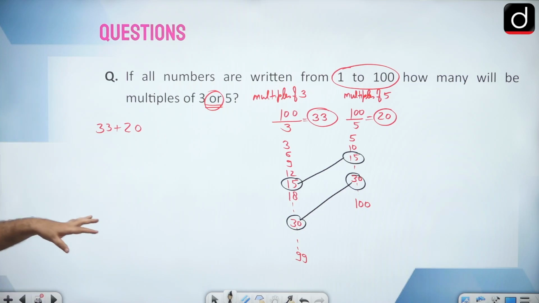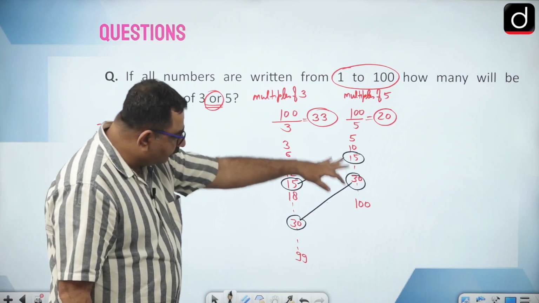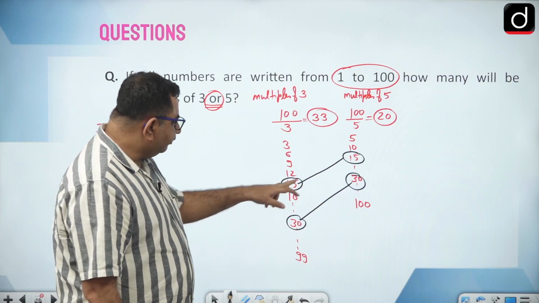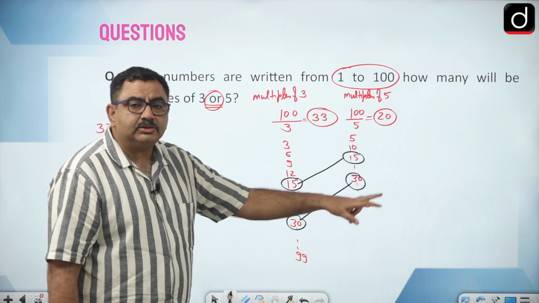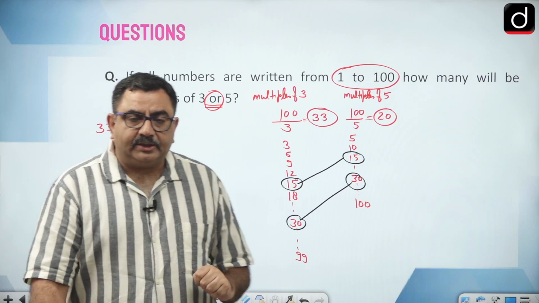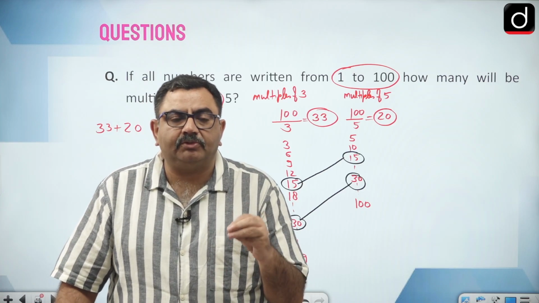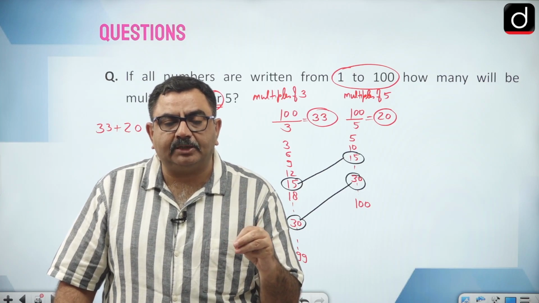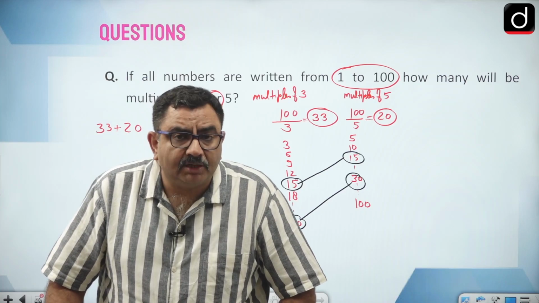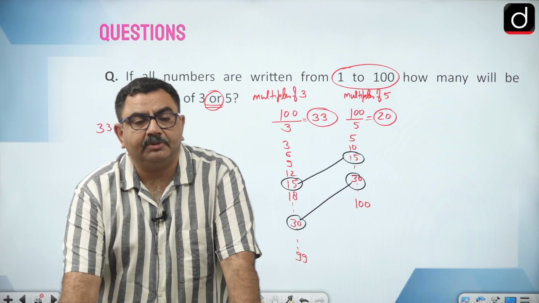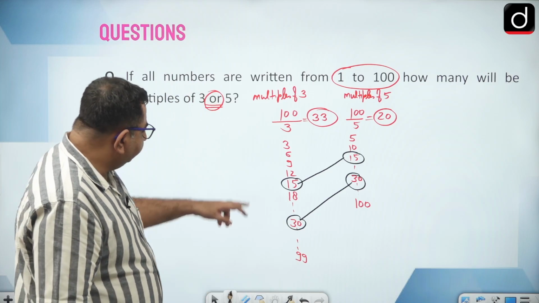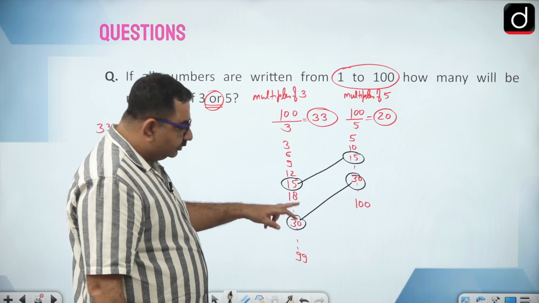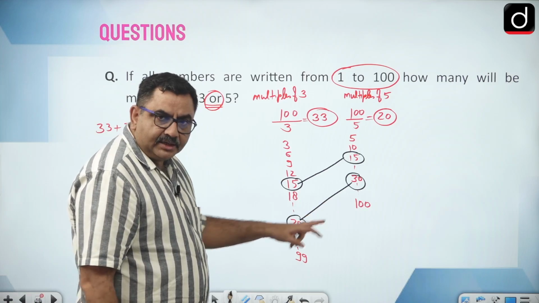So which numbers have I counted twice? 15 is a multiple of 3 as well as of 5. So the numbers which are multiples of both 3 and 5 are multiples of 15. So 15, 30, next will be 45, and so on.